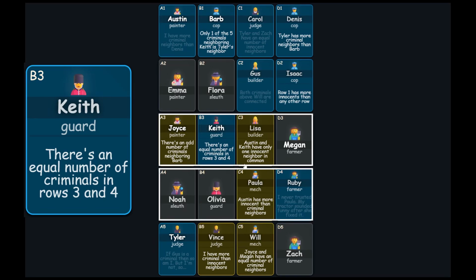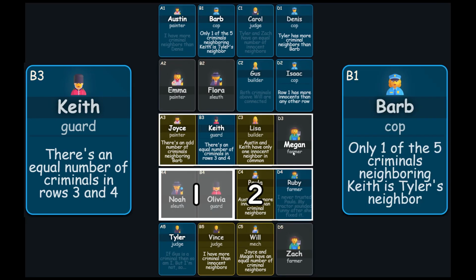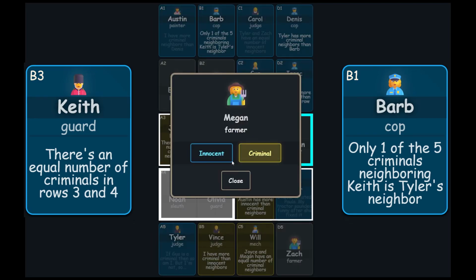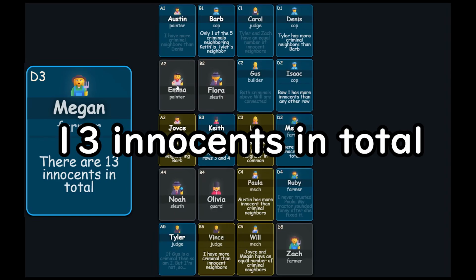There's an equal number of criminals in rows 3 and 4. Row 4 has 2 criminals, so row 3 must have 2 as well. Mark Megan as innocent. There are 13 innocents in total.